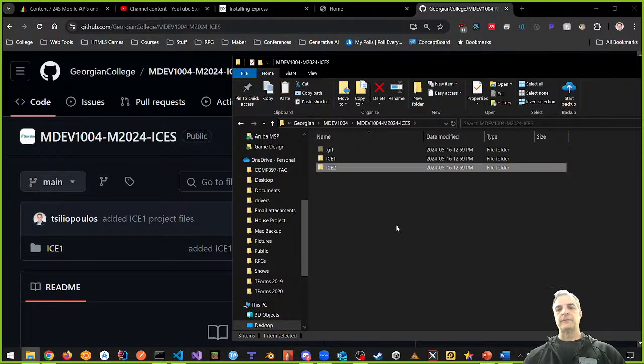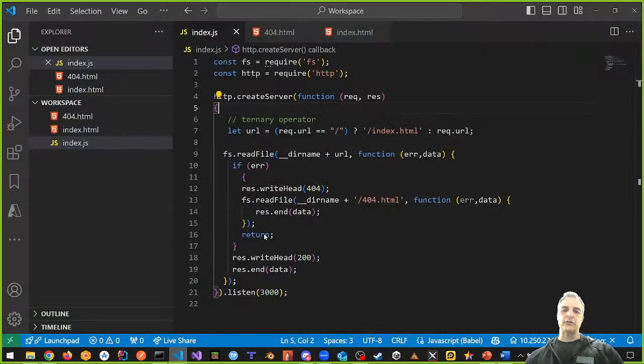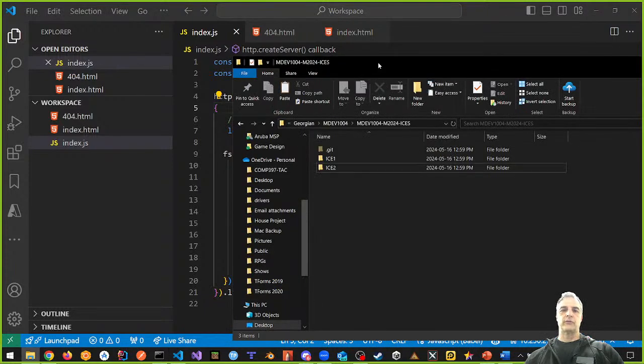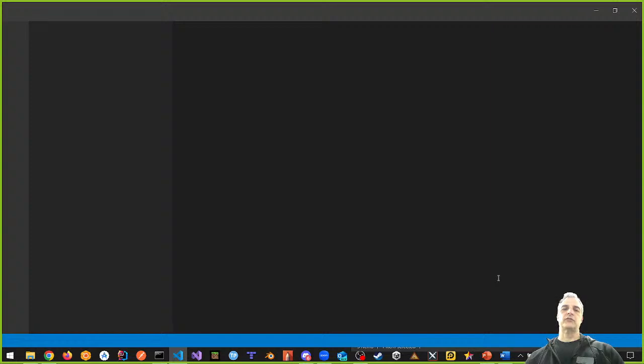There's ICE2. Okay? And what I want to do with ICE2 is pull ICE2 into Visual Studio Code. Right, so here is this. So ICE2, this is what you have to do. Pull it into Visual Studio Code.